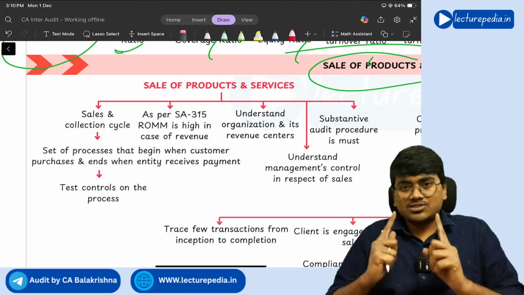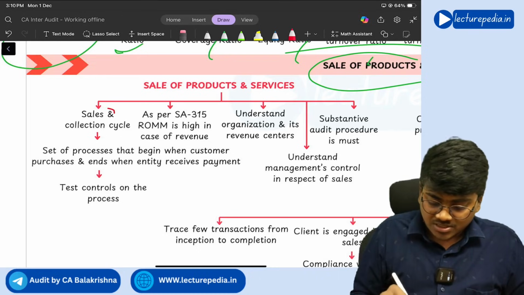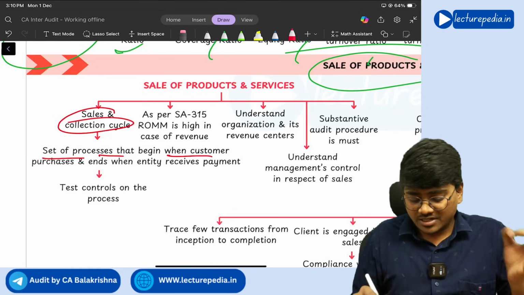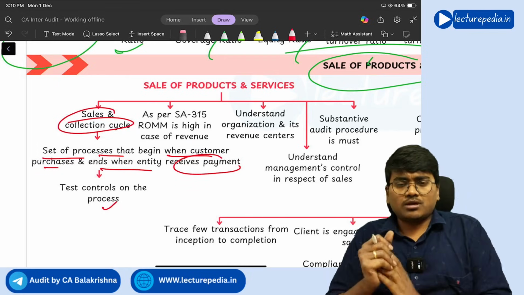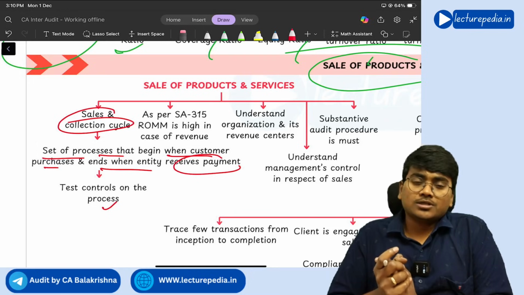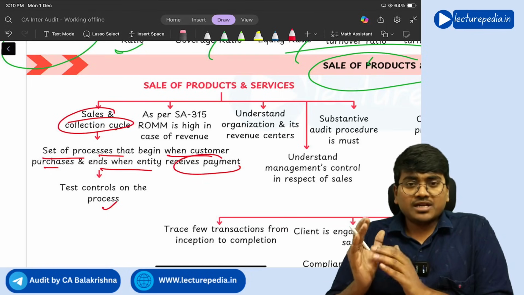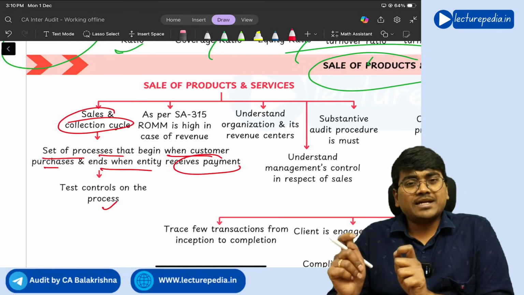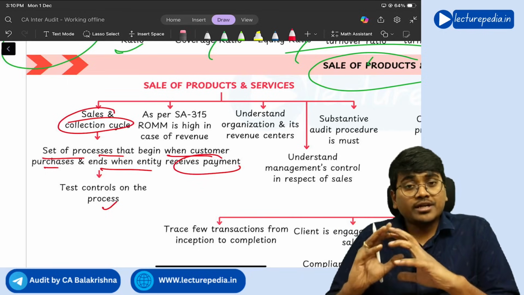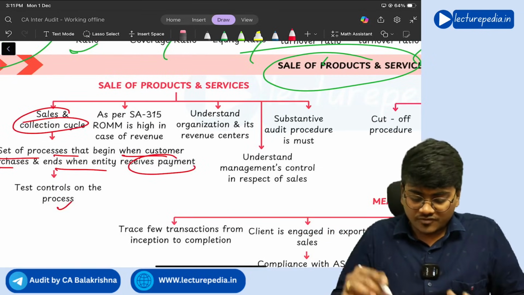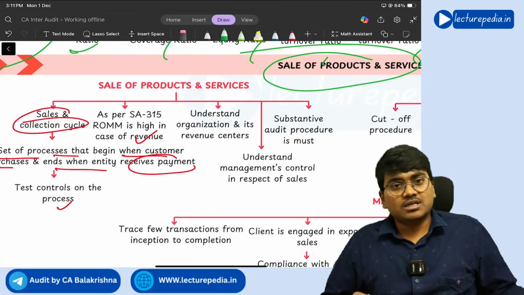Now the auditor has to see whether there are proper controls in this sales cycle. The sales and collection cycle is the set of processes that begin when a customer purchases and end when the entity receives payment. Test whether the controls are properly there in this area or not. Next, as per SA 315, it is specifically said that ROMM, the risk of material misstatement, in the area of sales is very high. So the auditor needs to give special focus to the area of sales or revenue, because the ROMM is very high in the area of sales.